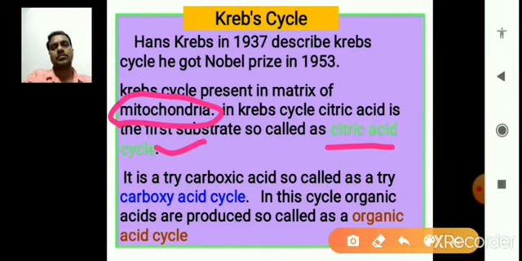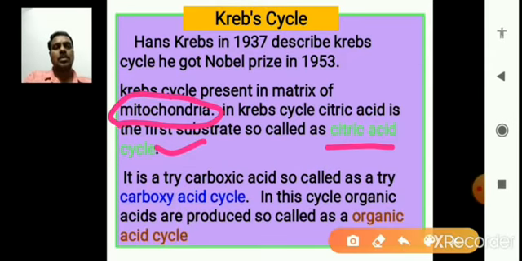And because the first substrate formed in the cycle is citric acid, we also call it the citric acid cycle.